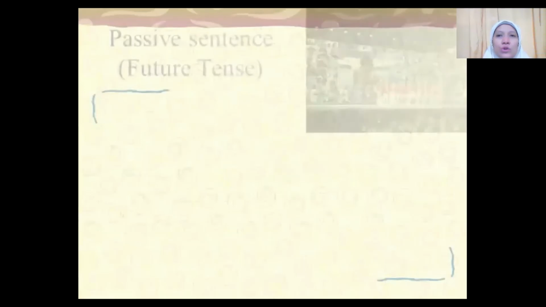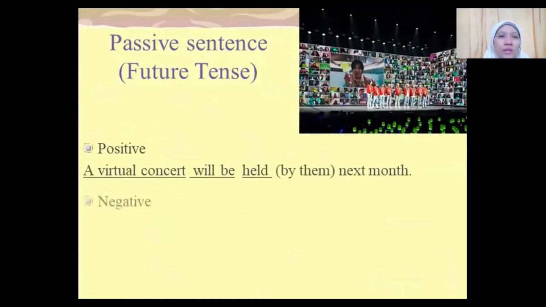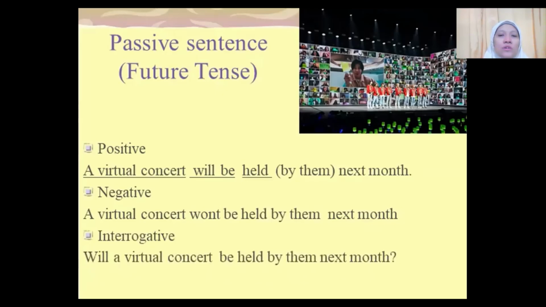Let's change it into negative and interrogative. From the positive sentence, a virtual concert will be held by them next month. The negative will be: a virtual concert will not be held by them next month. And the interrogative: will a virtual concert be held by them next month?